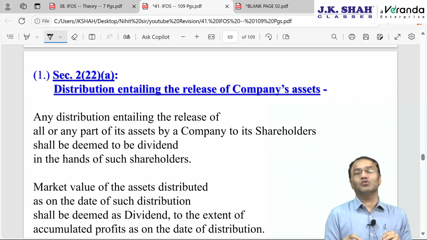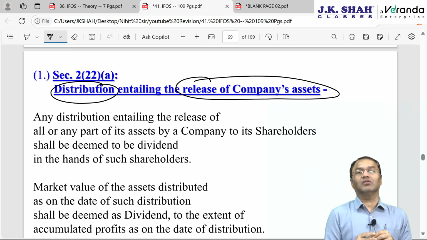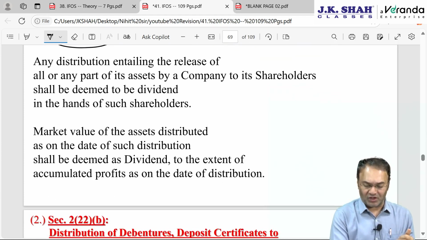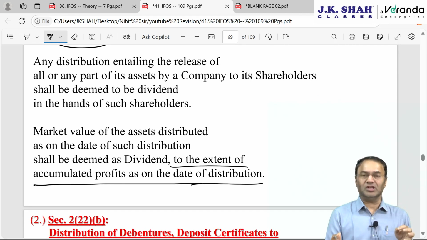Section 2(22)(a): any distribution of assets by the company to the shareholder, any distribution which releases the assets of the company, will be deemed as dividend. However, it will be deemed as dividend only to the extent of accumulated profits of the company.